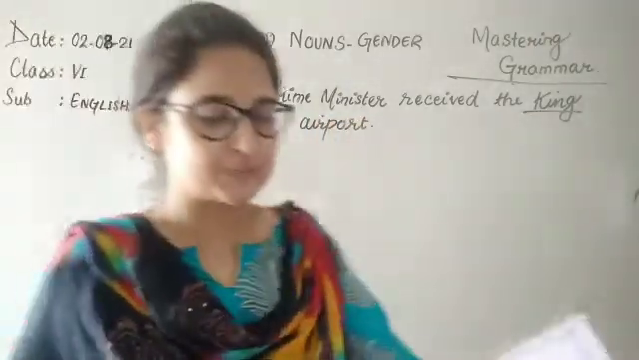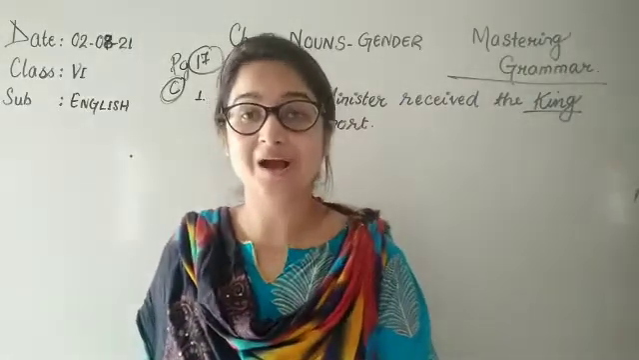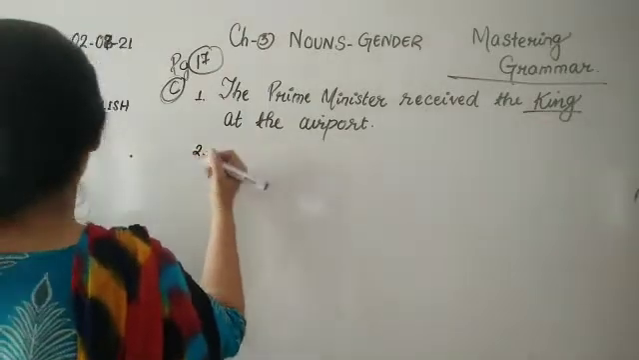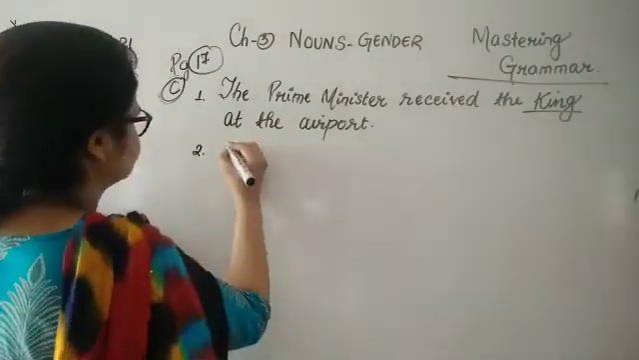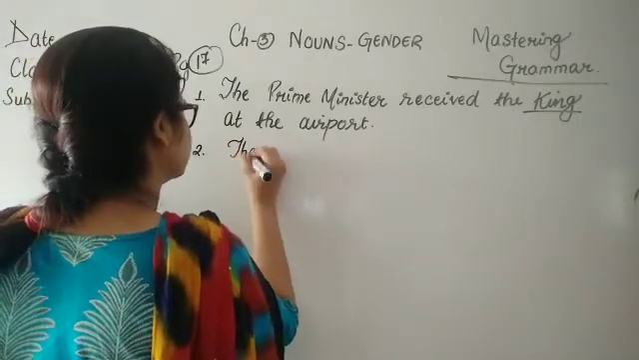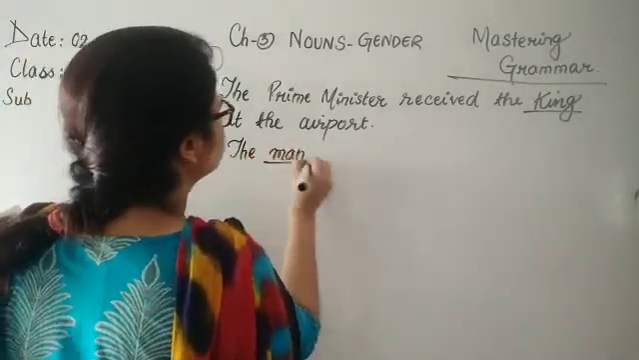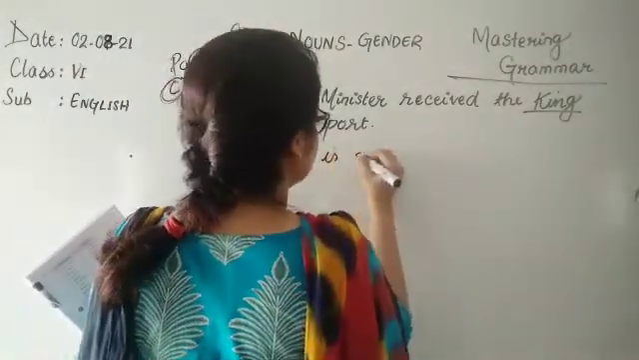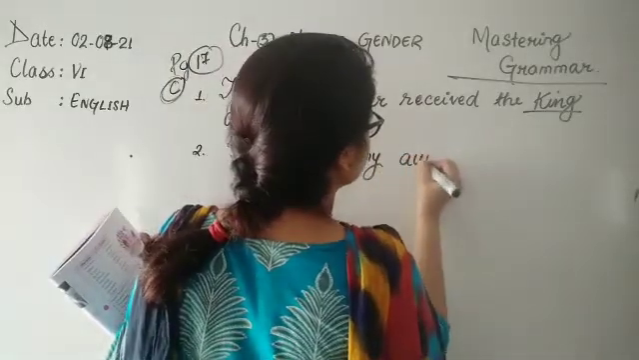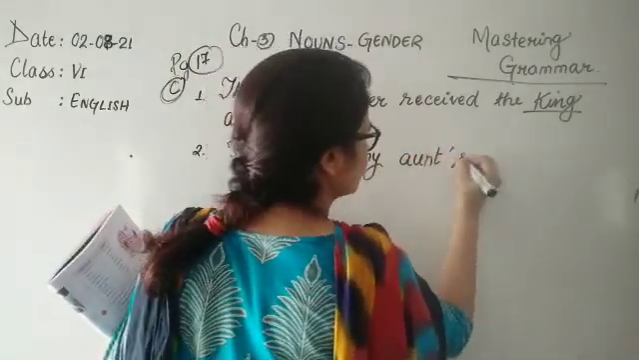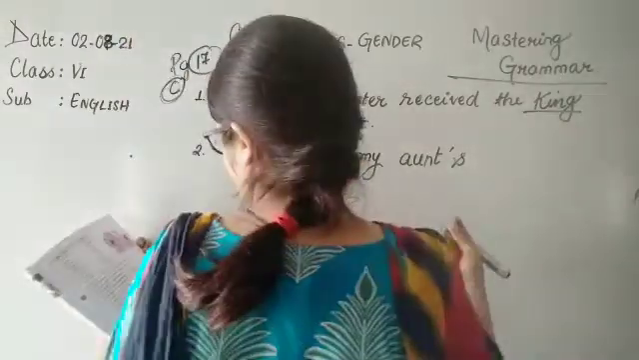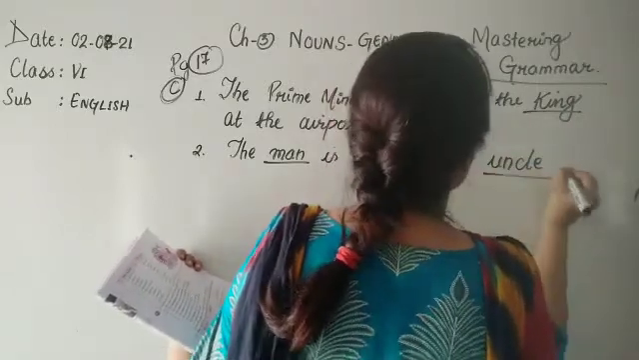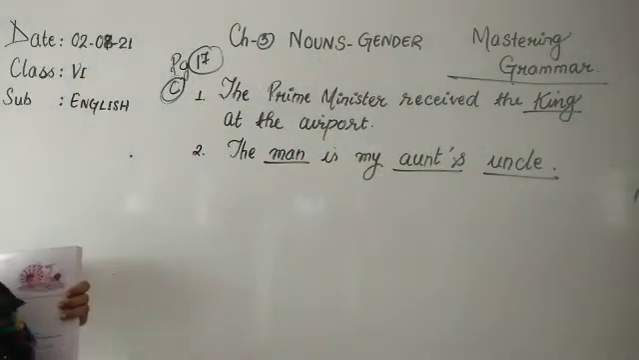Now let's read the next one, number 2. The woman is my uncle's aunt, right? We have to change the woman also and aunt as well, uncle's aunt. So woman becomes man, uncle changes into aunt, and there is an apostrophe s to uncle, that's why aunt's will also have an apostrophe belonging to someone, and aunt becomes uncle. So these two words also change, okay? The man is my aunt's uncle.